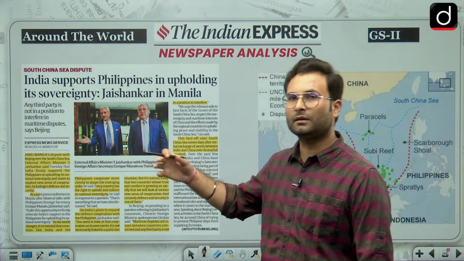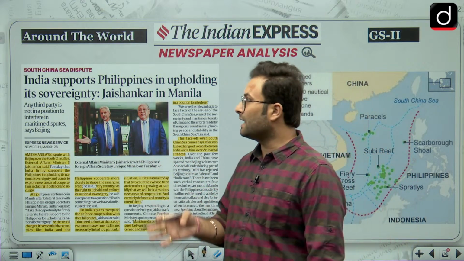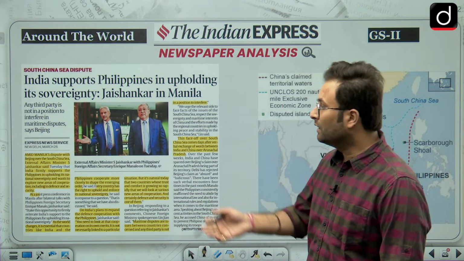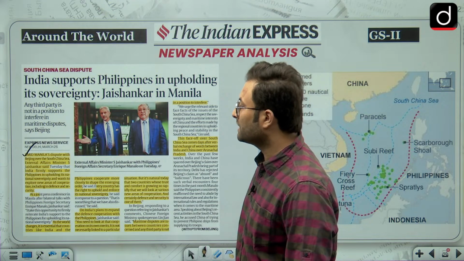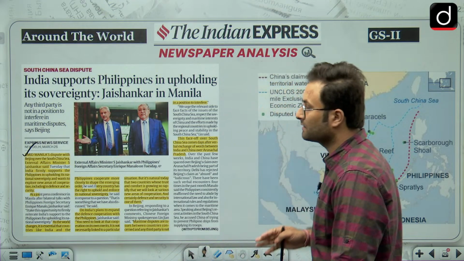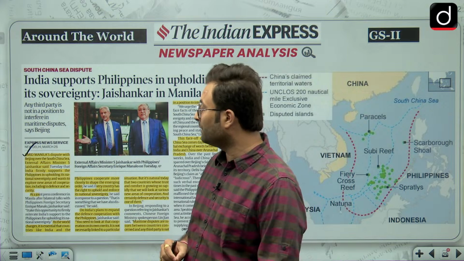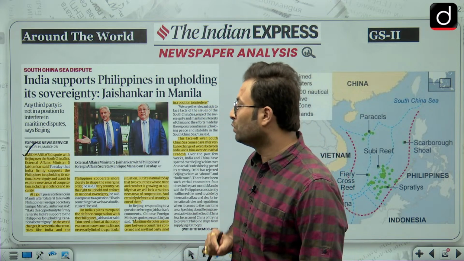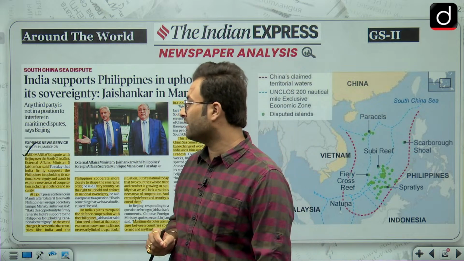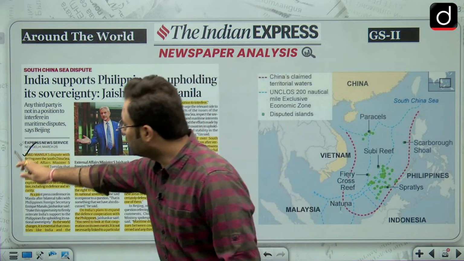In the bilateral meeting, India has said that every country has the right to protect its own sovereignty. Amid Manila's dispute with Beijing over the South China Sea, External Affairs Minister S. Jaishankar said that India firmly supports the Philippines in upholding its national sovereignty and wants to explore new areas of cooperation, including defense and security. Okay, so that is one thing.